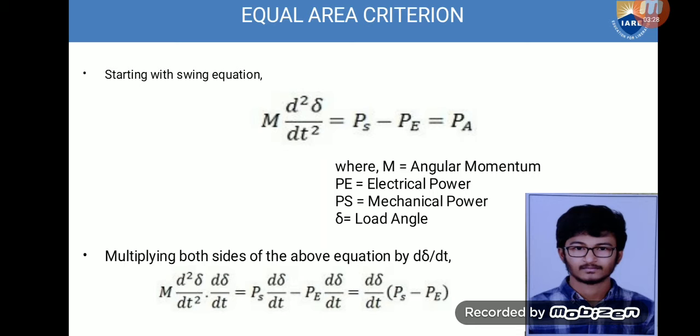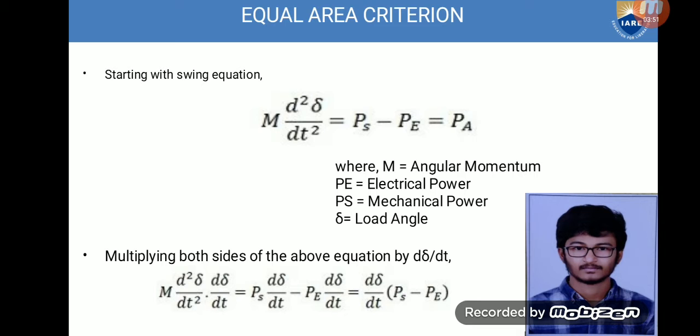So, in order to get the main equation, we will be multiplying d delta by dt on both sides, which gives the equation as follows: M d square delta by dt square into d delta by dt equals Ps into d delta by dt minus Pe into d delta by dt.